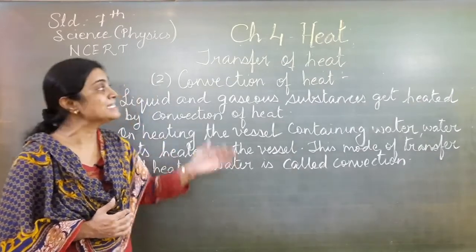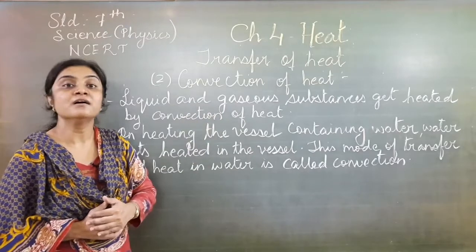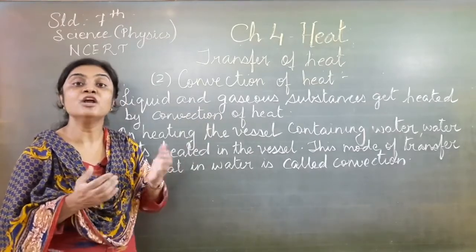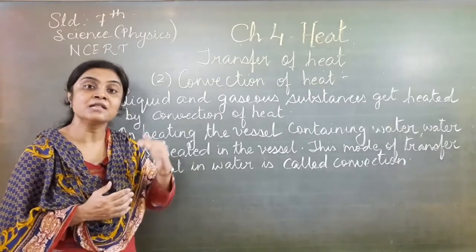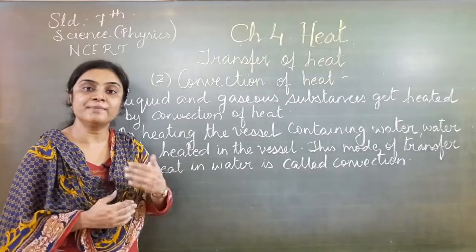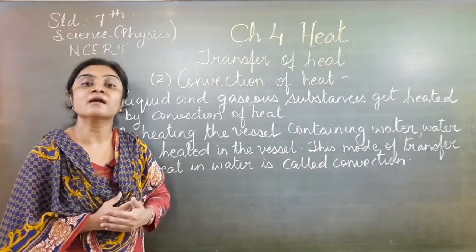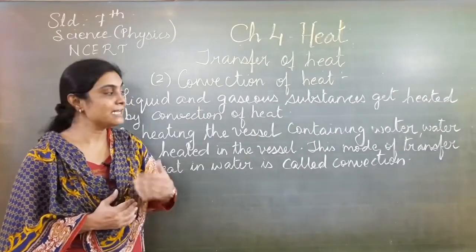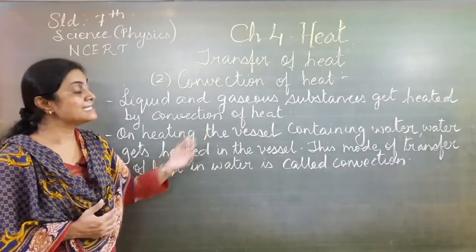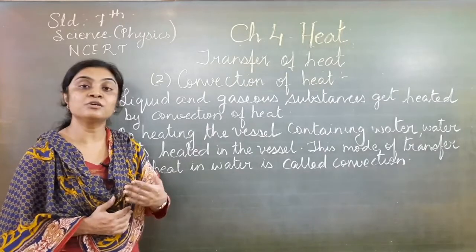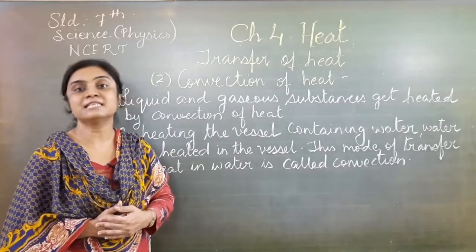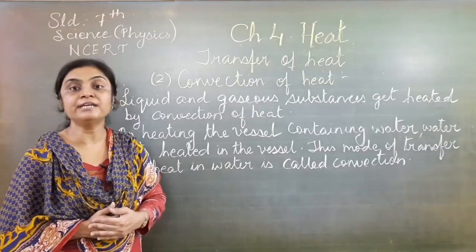So always in liquids and gases, convection of heat occurs. First the water gets heated up and slowly moves upwards, and in that place the cold water takes its place, and then again it is heated. It will be heated until the whole water becomes hot. That method is called convection of heat. Now let us see convection of heat in gaseous things. There are two different phenomena which you will be seeing: land breeze and sea breeze, in which convection of heat takes place.